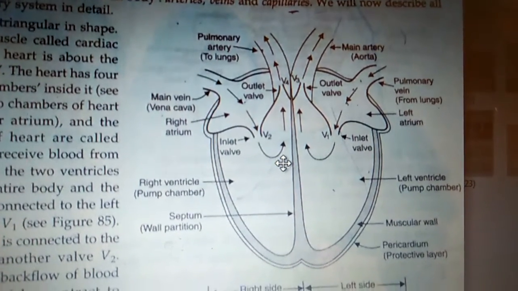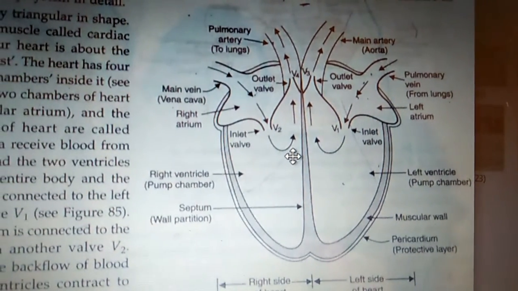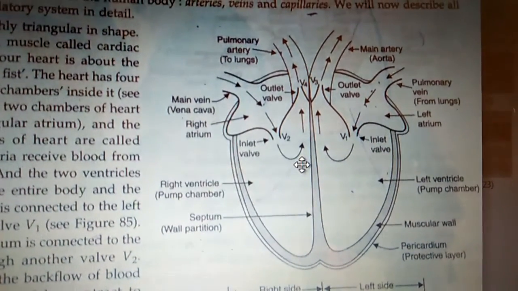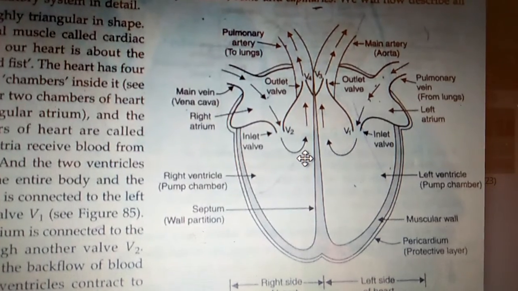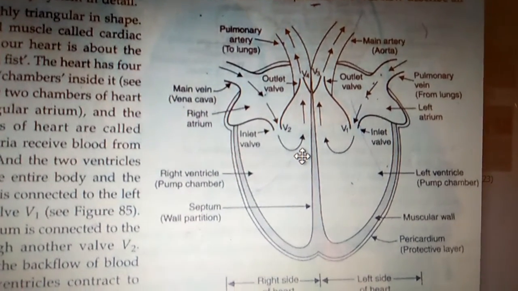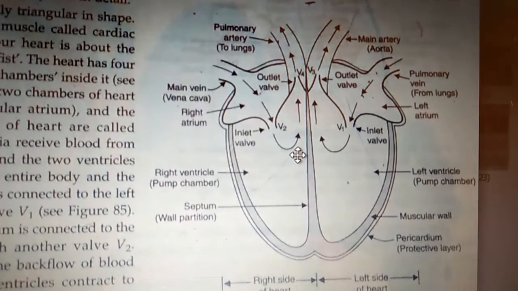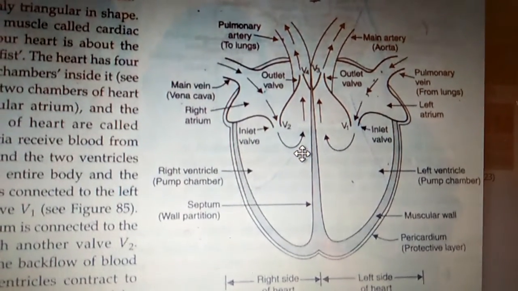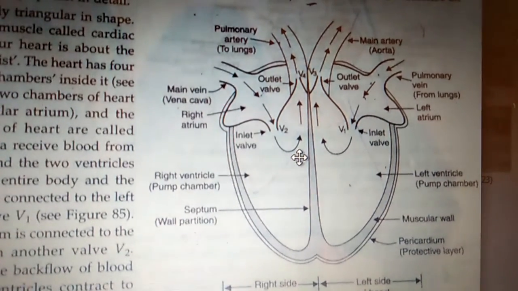Cardiac muscles are very strong. They never get tired, and they continuously contract and relax from birth till death. So the human heart is made up of very strong cardiac muscle. The size of the human heart is according to the clenched fist of that particular person.